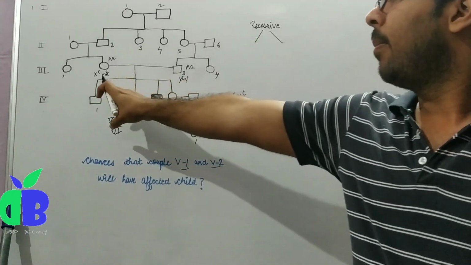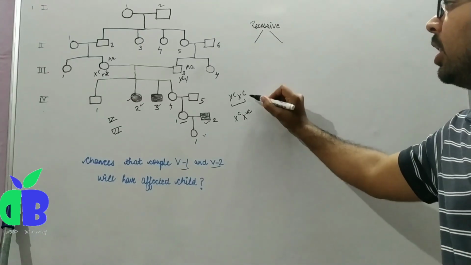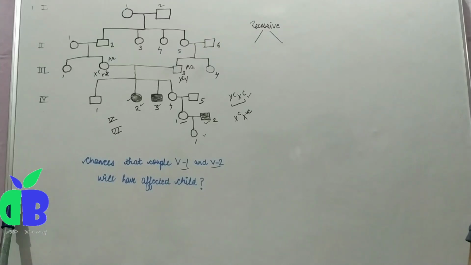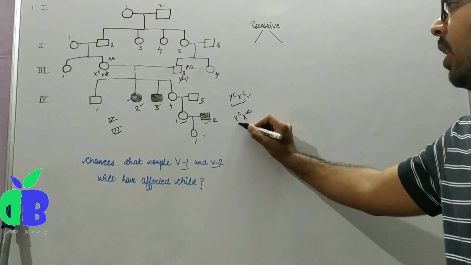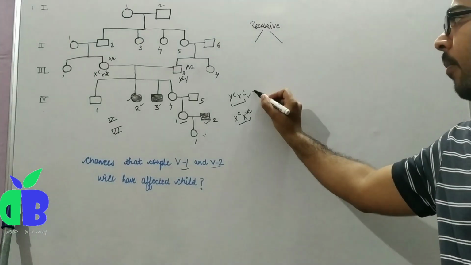When the mother passes the capital C allele, the genotype will be this, and when the mother passes the small c allele, the genotype will be this. In this case, it will be a carrier, and both are normal.